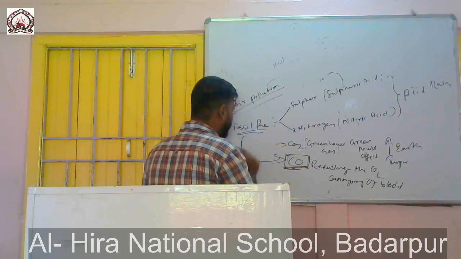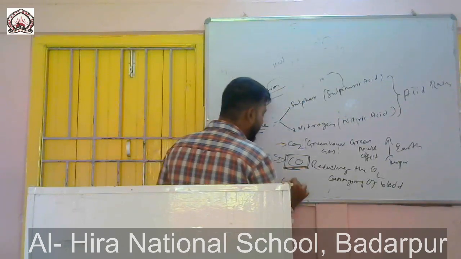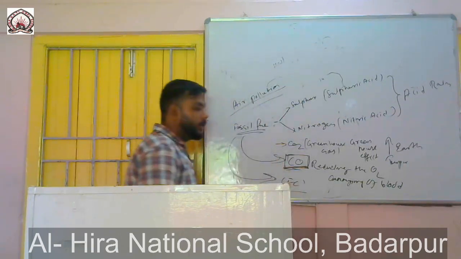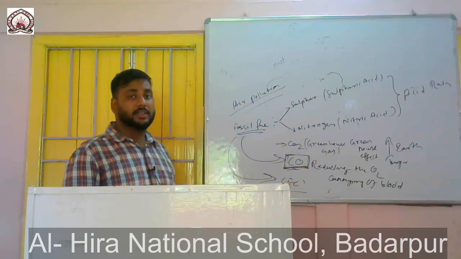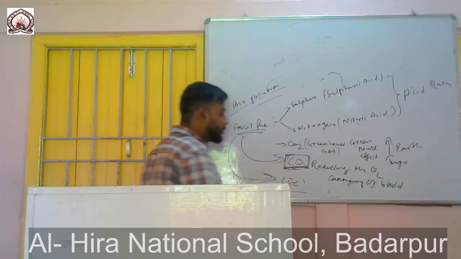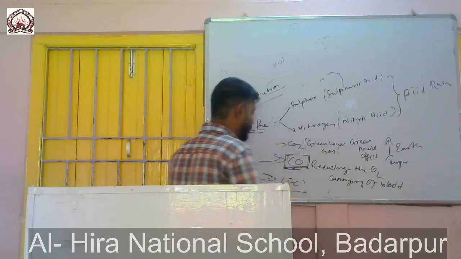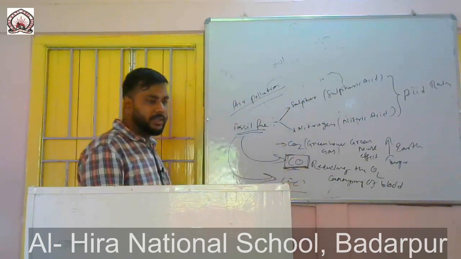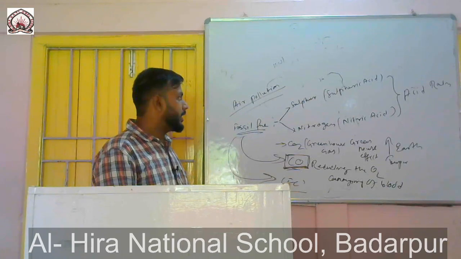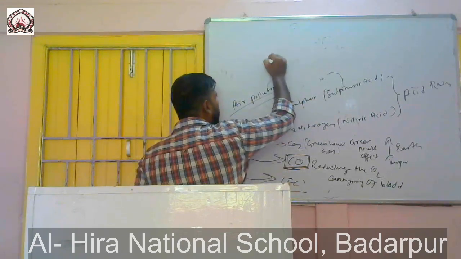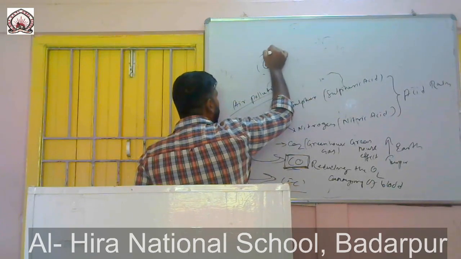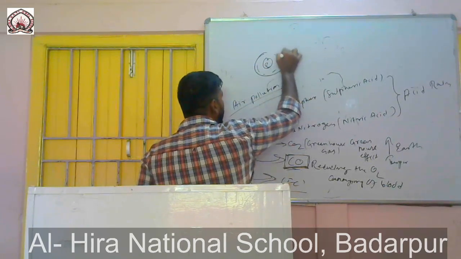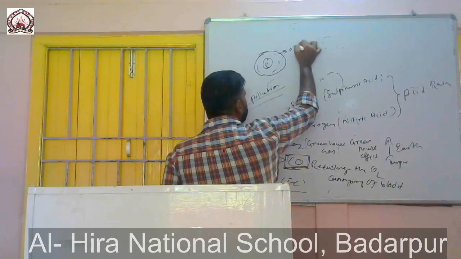One more pollutant is CFC, chlorofluorocarbon. Earlier it was used in refrigerators and some aerosol sprays. This affects the protective cover. See, around our earth there is the atmosphere, right? But in the atmosphere there is a layer of ozone, which does what?